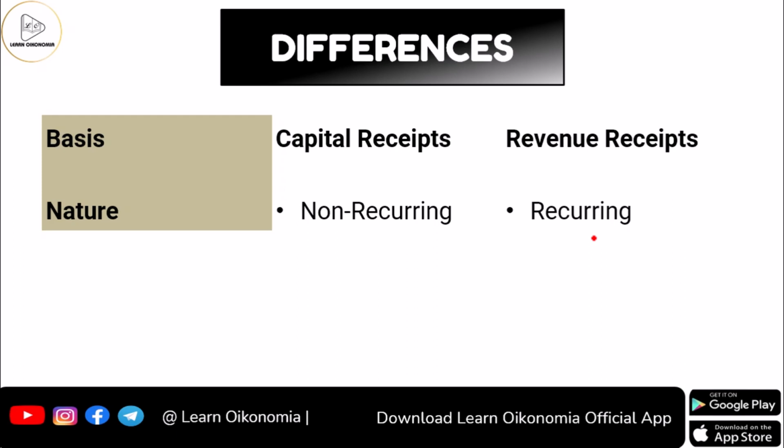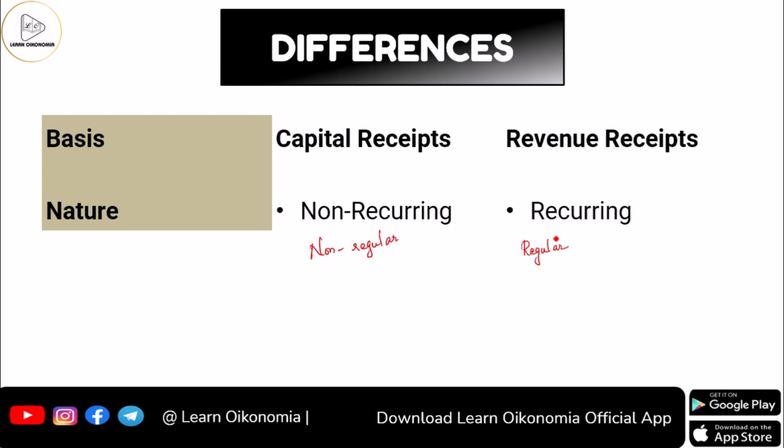Again, we do have something related to the nature of capital receipts and revenue receipts. When it comes to capital receipts, this would be non-recurring. And what does it mean by non-recurring? This is non-regular, or this is not regular. That means it can happen today, it will not happen tomorrow, it might not be happening day after tomorrow. And in the case of revenue receipts, it will be recurring. That means it is continuous, it is regular. That means today it will be happening, tomorrow it will be happening, day after tomorrow again it will be happening.